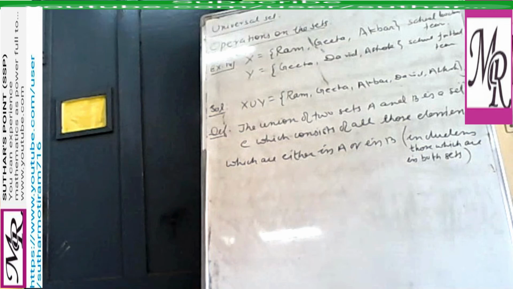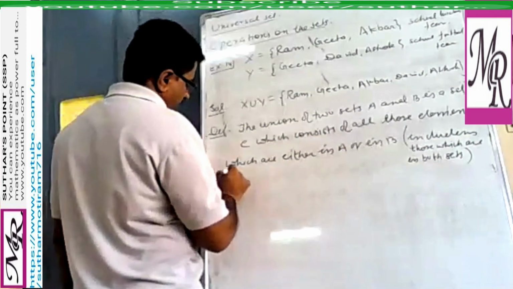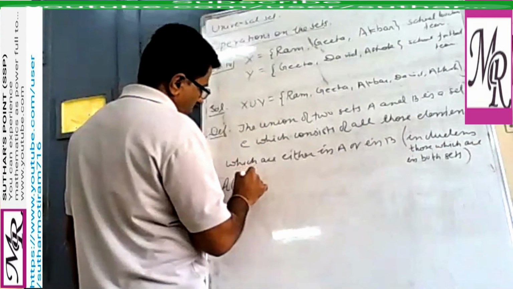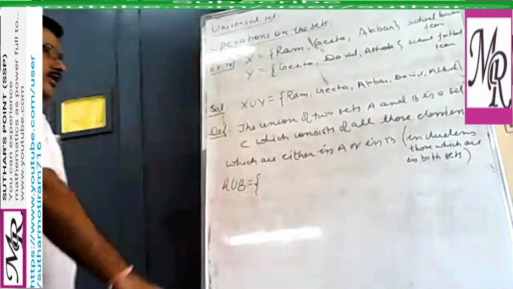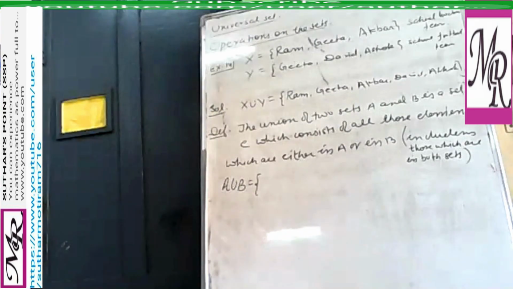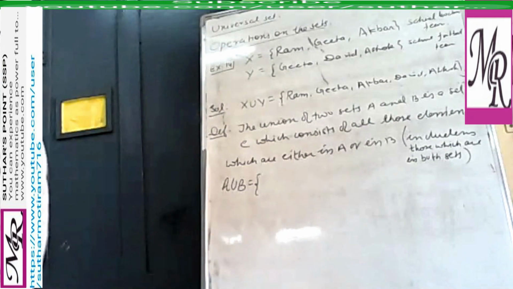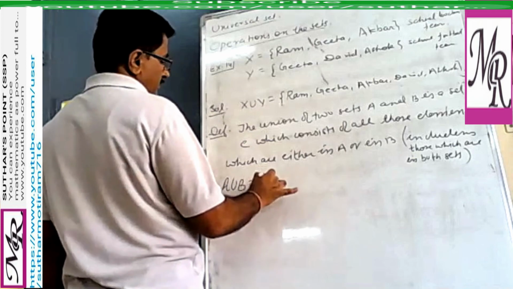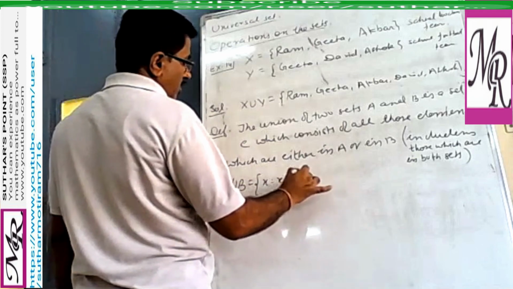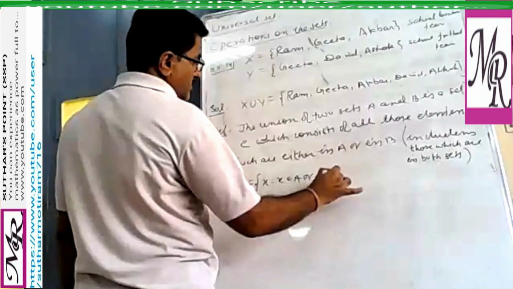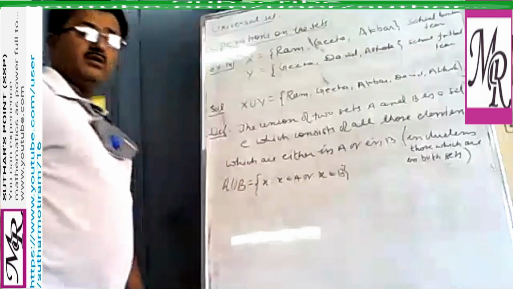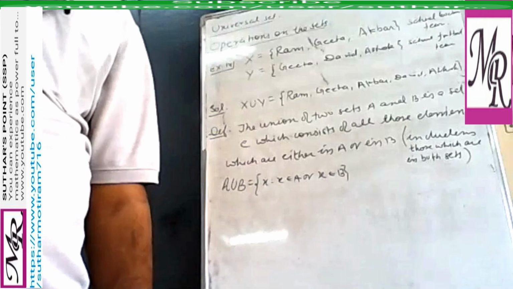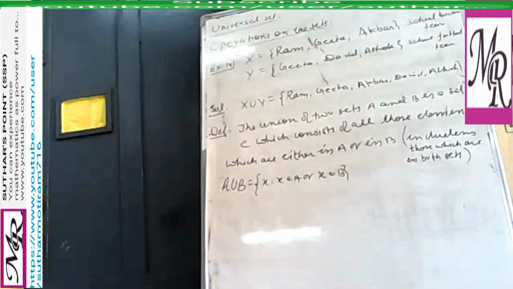Theoretically we write it like this. Now in the language of mathematics, symbolically, we can write A union B equal to curly bracket X such that X belongs to A or X belongs to B. This is the symbolic definition of union.